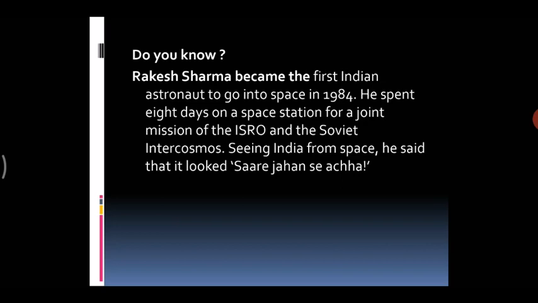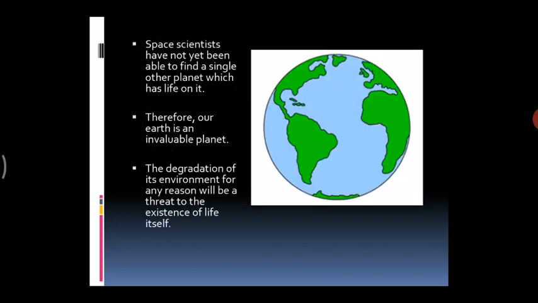So how did he feel when he saw his country? When he saw it from the top, he could see very detailed things that you cannot see of other countries. He saw the sandy deserts, the greenery, the red mud, and so many varieties of trees when he looked at India from space. Not everyone gets a chance to look from space. Does everyone get a chance to go to space? No. So when he spotted India from the top, he was very happy. Okay, we'll move to the next slide.